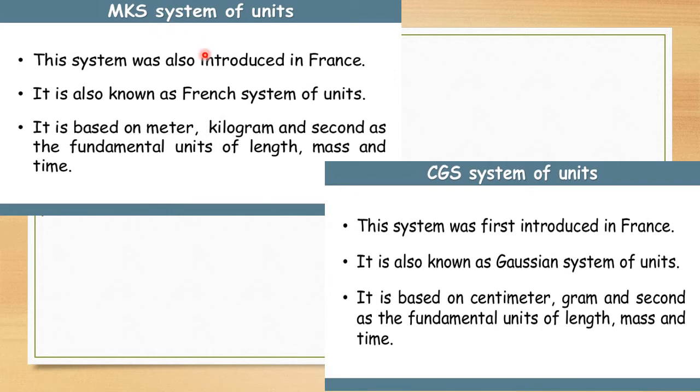This system was introduced in France and is also known as the French system of units. Then the CGS system of units was also introduced in France. It is known as the Gaussian system of units. C for centimeter, G for gram, and S for seconds.